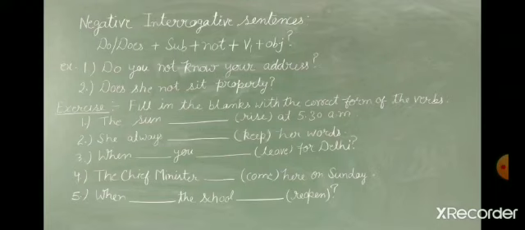Does she not sit properly? Again we are using does with she because she is third person singular, and after she we are using not, because here in the structure you can see that not is mentioned after the subject, and sit is the first form of the verb because does is already mentioned here in the sentence.